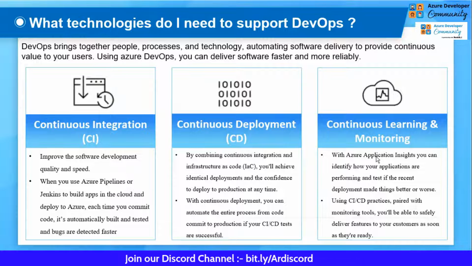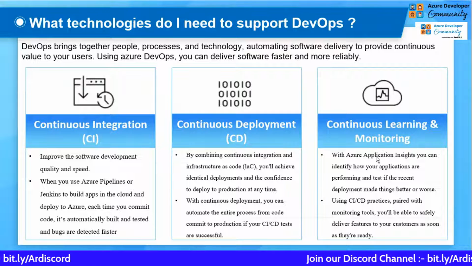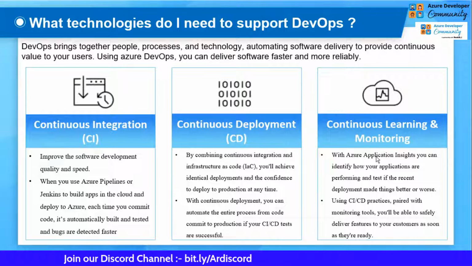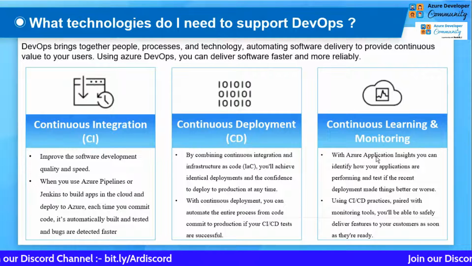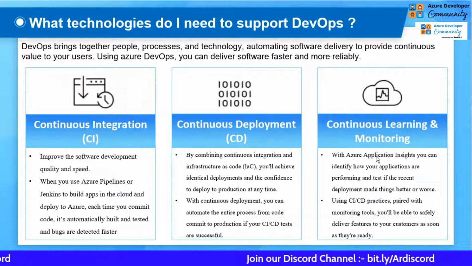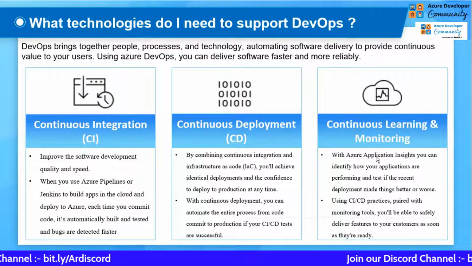The second thing that comes into the picture is continuous deployment. Let's say I make changes, and whether the changes are going to be deployed on the server or not, or I have to do all this manually. No, you don't have to. We have the solution for this, continuous deployment, supported by Azure itself, which is going to take whatever changes you have made and deploy them on the server, so you don't have to care about anything.